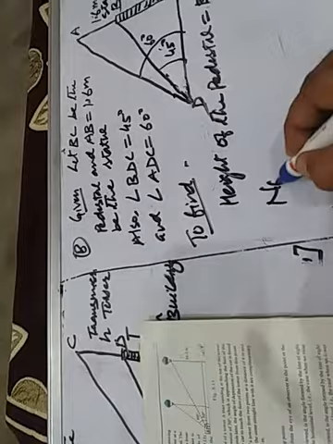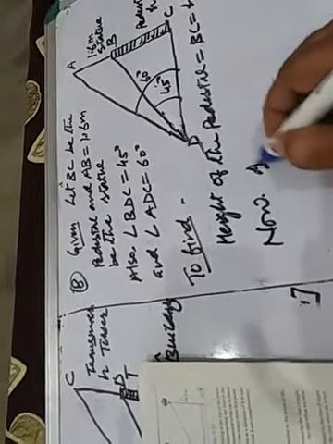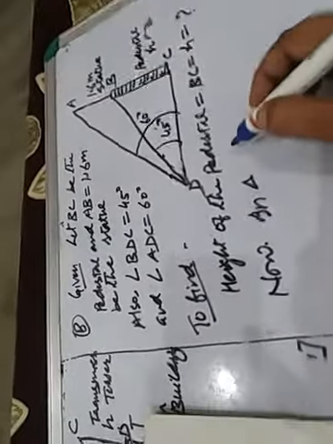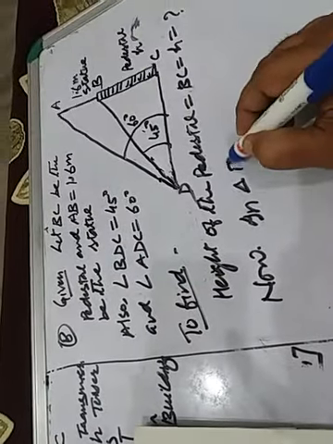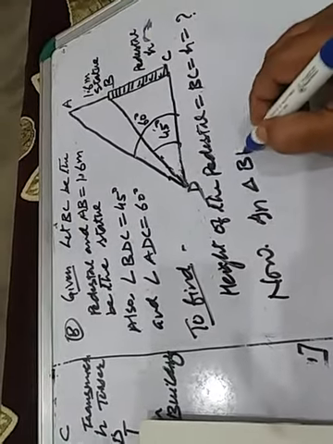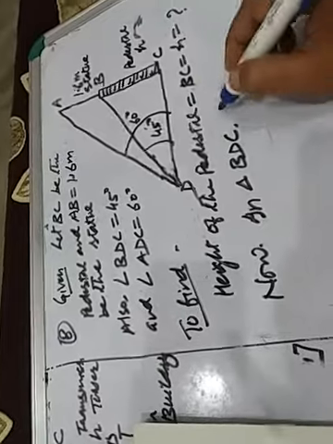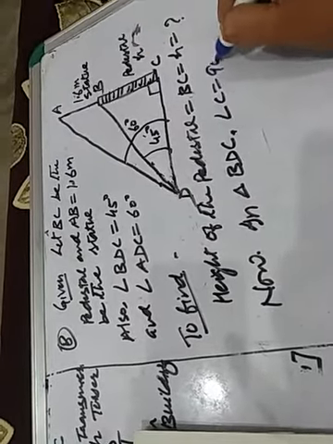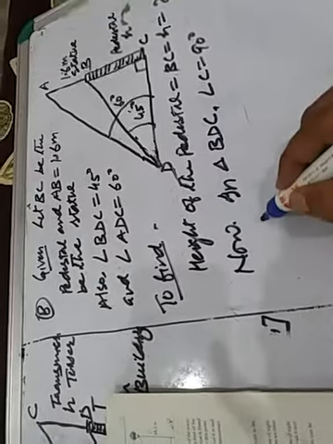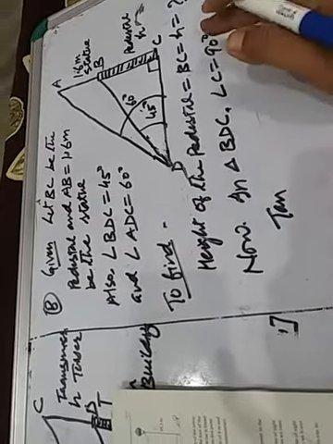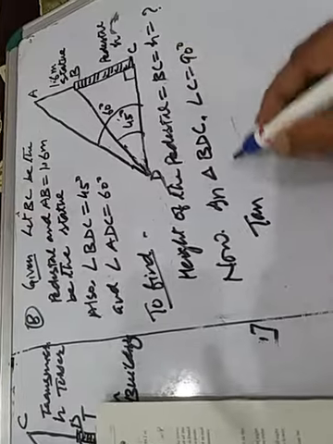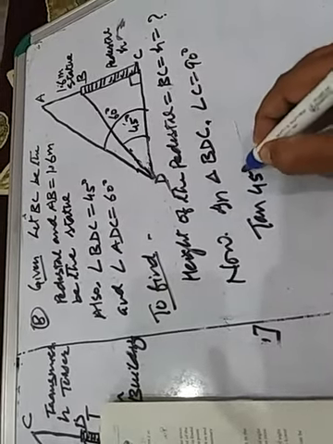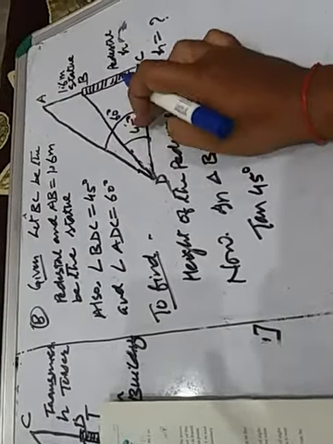Now in triangle BDC, angle C equal to 90 degree. Now let it be tan 45 degree, since here this smaller angle is 45 degree.